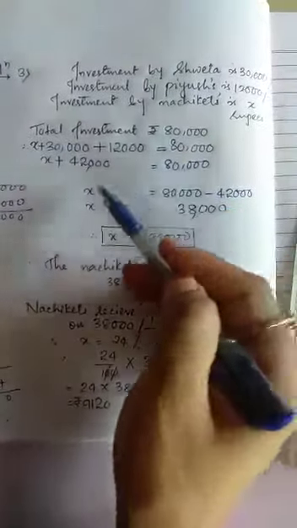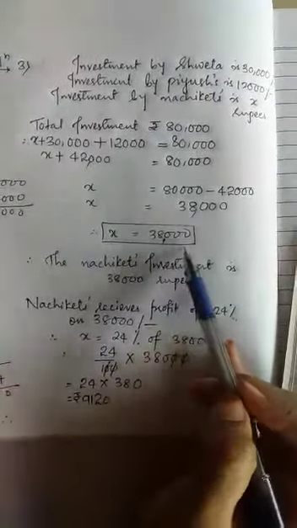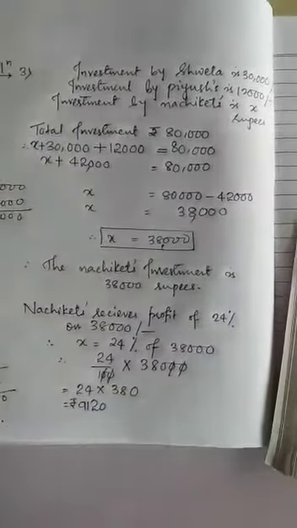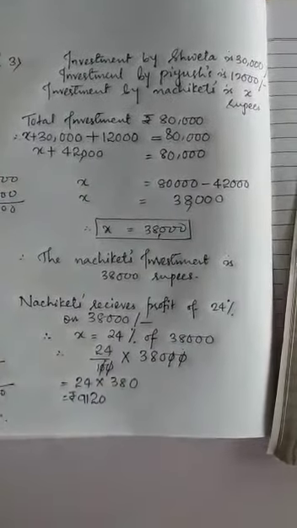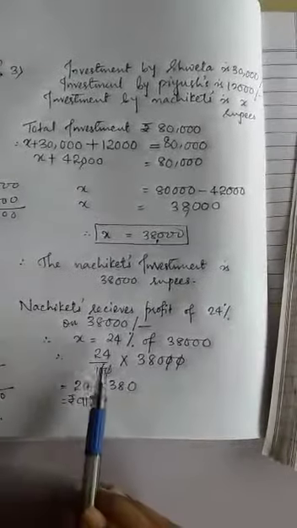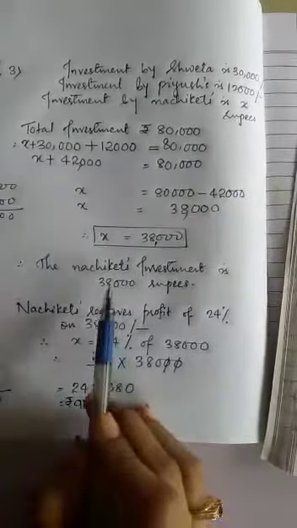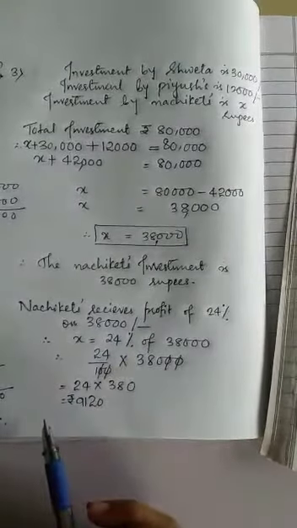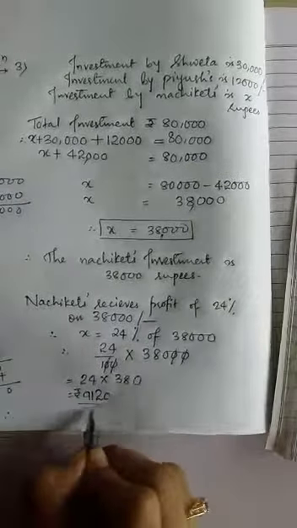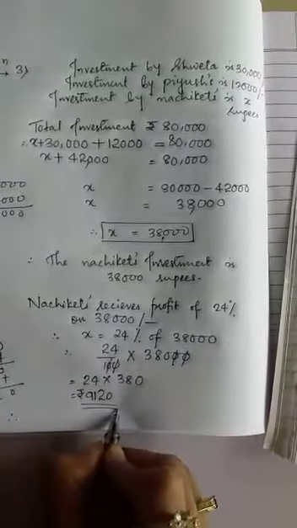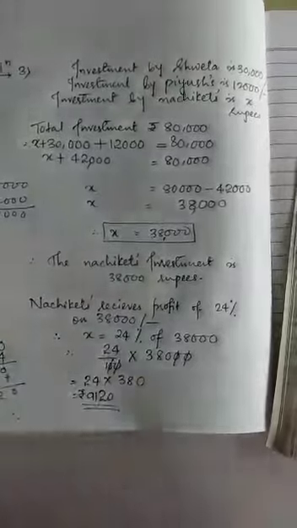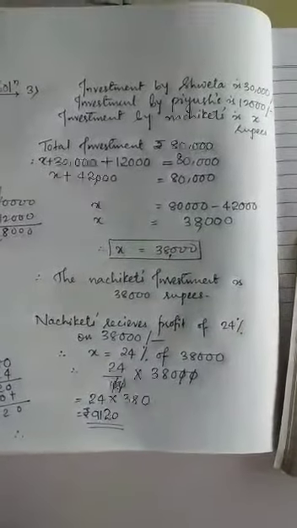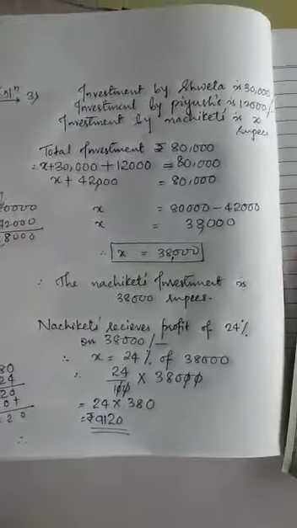So by using this method we found Nachiket's capital, and at the end of the year they got a profit of 24%, so we found 24% profit on his invested amount, that is 38,000 rupees. Okay, so this is his profit at the end of the year at 24%, and this is the shared capital.